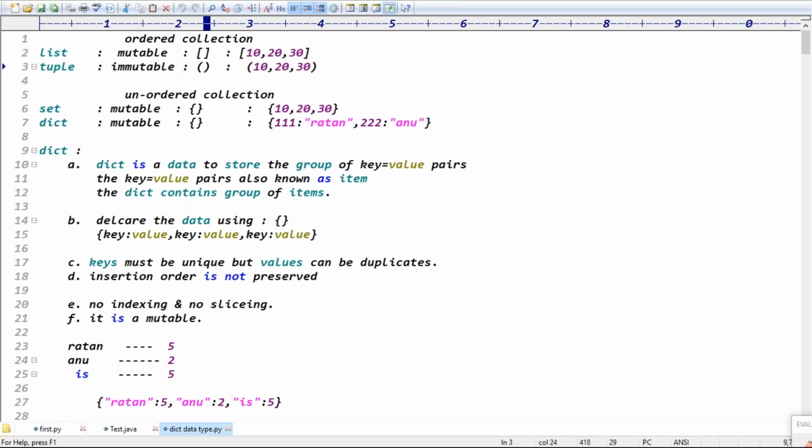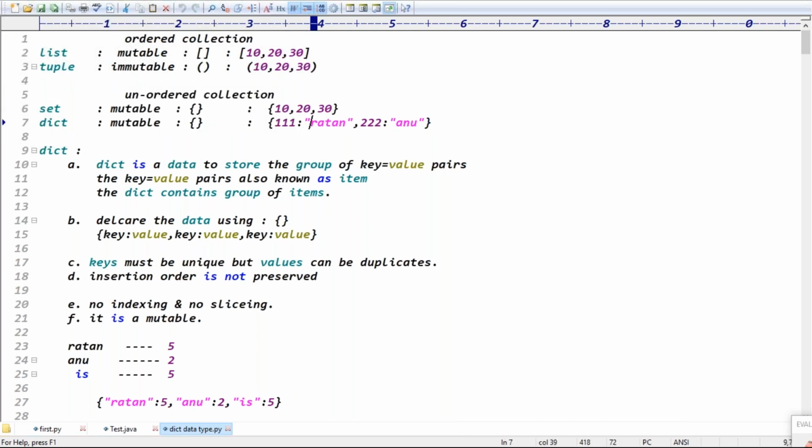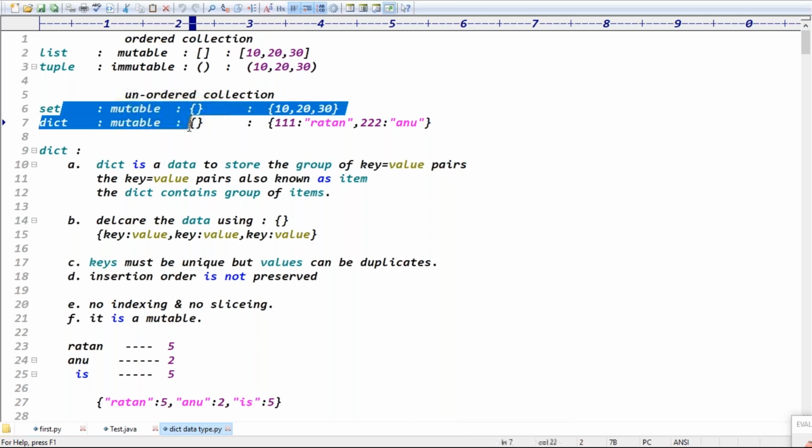List and tuple are what? Ordered collections. What is set here? Set is mutable only. Dict is also mutable, guys. Dict and set are unordered collections, right? Unordered means what, guys? Insertion order is not preserved. So in whatever order we inserted, we don't expect the output in the same order, right? Exactly, guys. These two are the unordered collections.